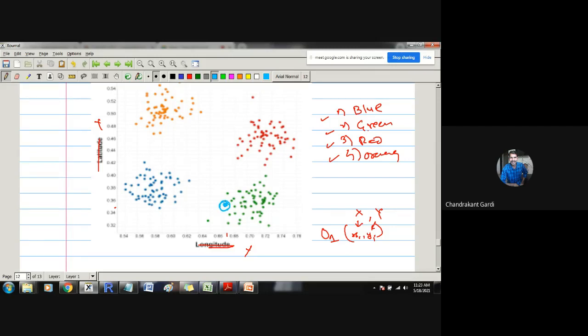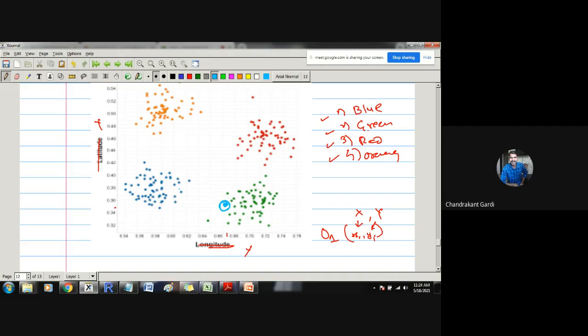Ideally, we will classify that observation as belonging to the green class level. If the class labels are blue, green, red and orange, then whichever observation falls here ideally has to be classified as a green observation, because it lies near the green cluster. Here, fortunately, we can visualize four clusters distinctly. This is a very ideal situation. In practice, it may or may not happen. The clusters may overlap with each other, and classification then becomes more difficult. But as a starting point, for simplicity, I have taken four clusters to be clearly distinct.